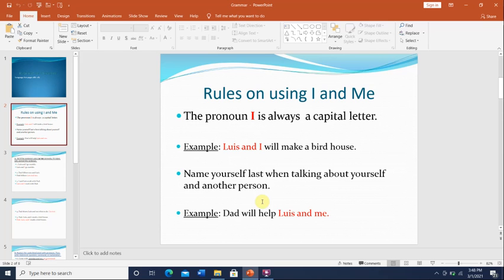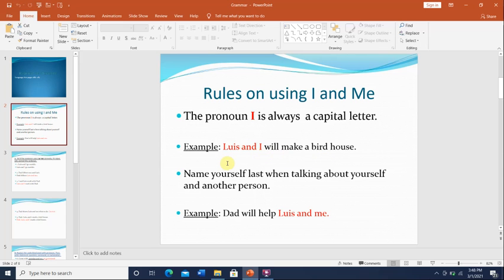The second detail is about when you mention yourself with someone else, you must mention the other person first. What does that mean? Let's see an example for you to keep it in your mind. Example: Louis and I will make a birdhouse. So who will make a birdhouse? Louis and I. So I cannot say I and Louis will make a birdhouse.